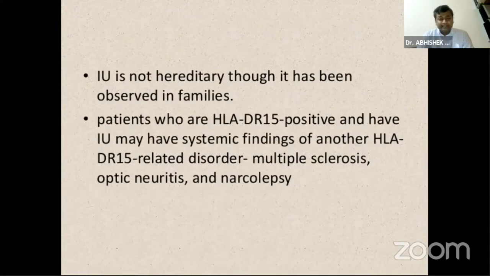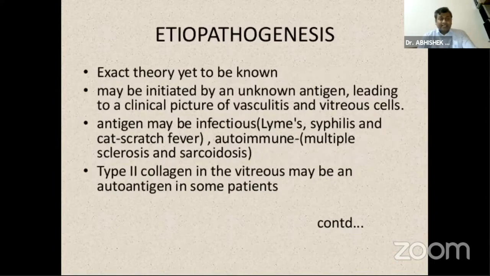Although it's not hereditary, it may have an HLA-DR15 association. The etiopathogenesis is not exactly known. There is an unknown antigen which brings about the picture of vasculitis. Sometimes the collagen in the vitreous may act as an autoantigen, and in multiple sclerosis and sarcoidosis, it's an autoimmune etiopathogenesis.